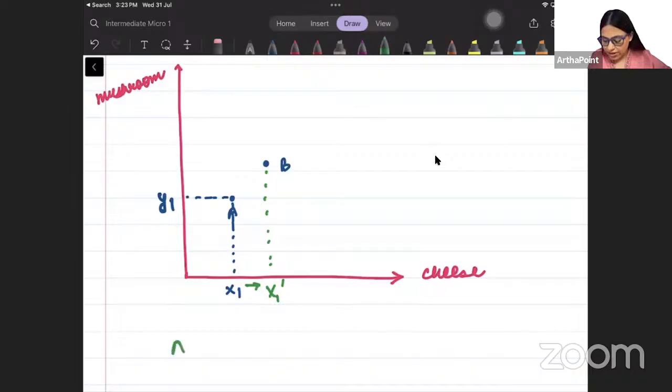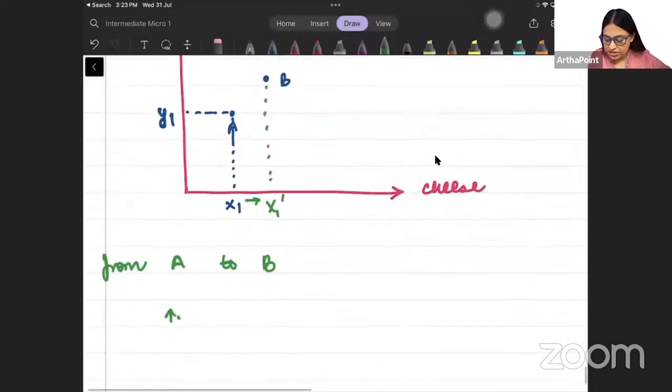So when I went from point A to point B, I have increased the consumption of cheese,